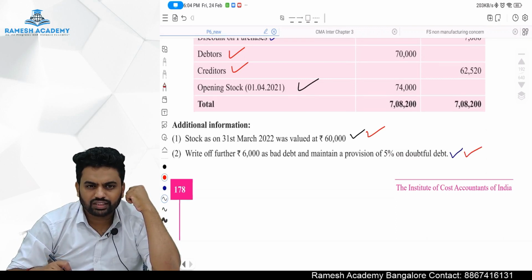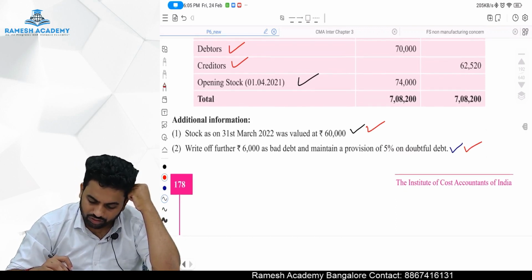Okay. I think for you people both the colors are looking similar, no? Black and blue.